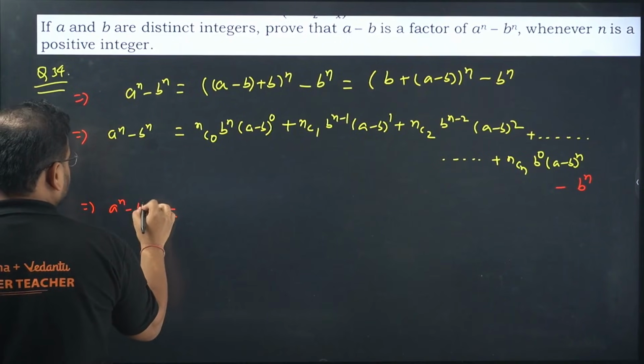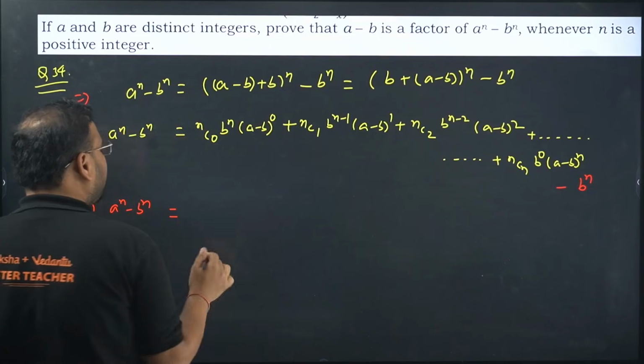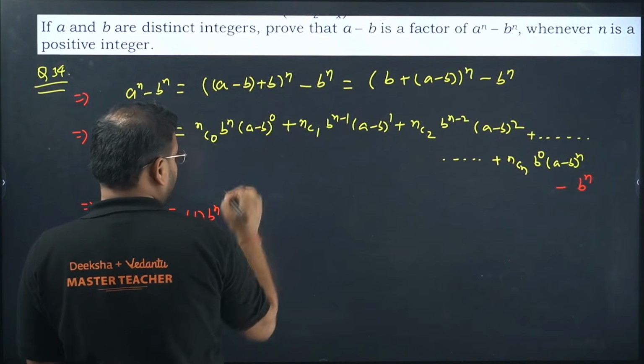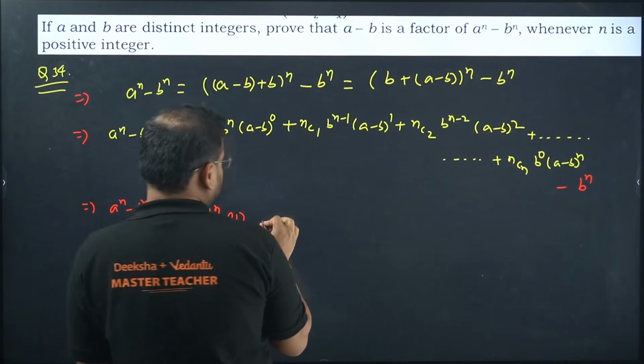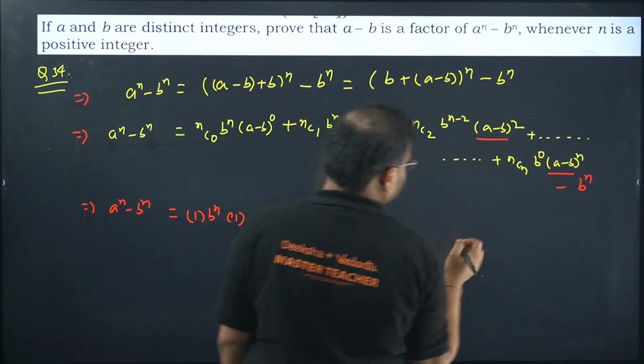A power n minus b power n. Check here. NC0 is what? Taking nothing out of n terms will be one way, so 1 into b power n, and a minus b power 0 will be what? 1 only. Over here you can check. I'm getting a minus b, a minus b, a minus b. I can take it common.